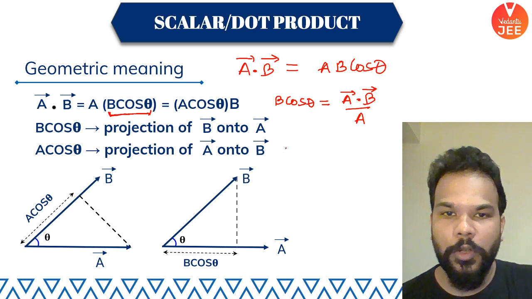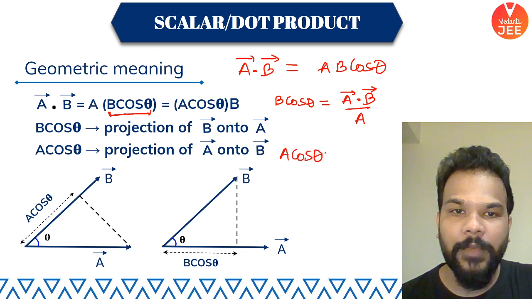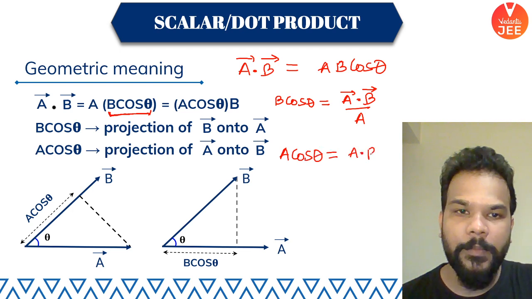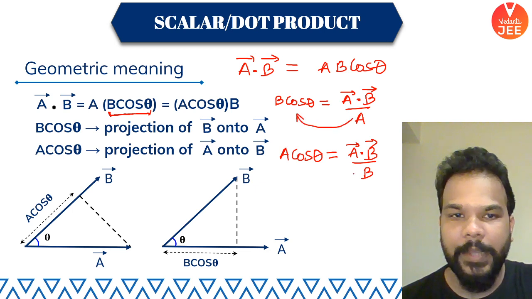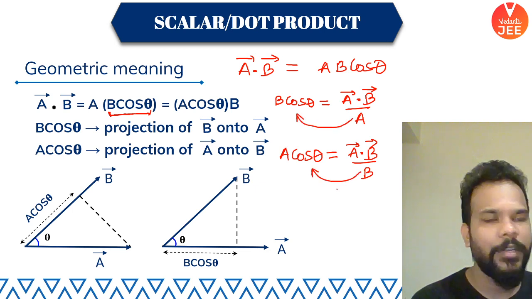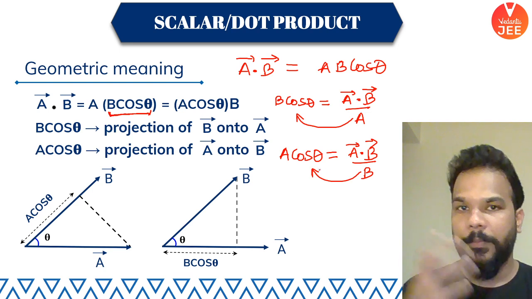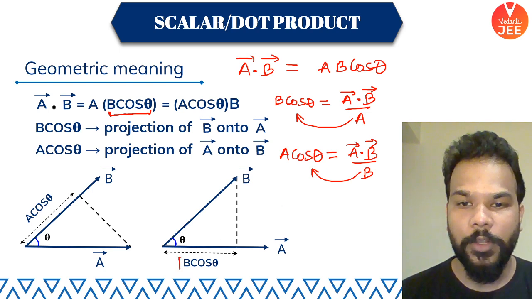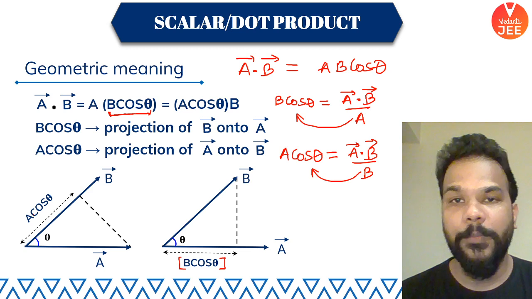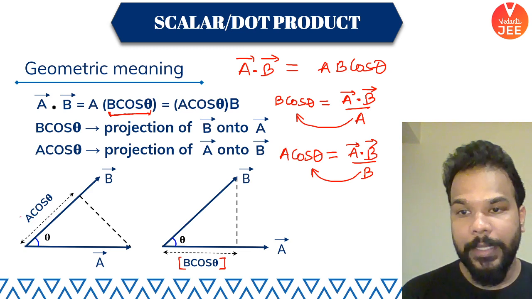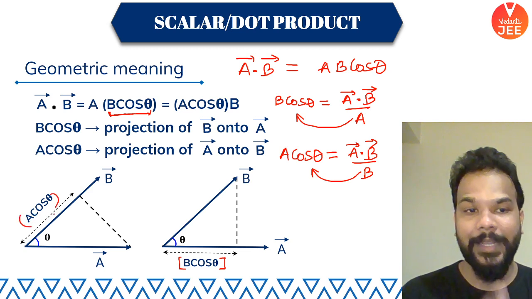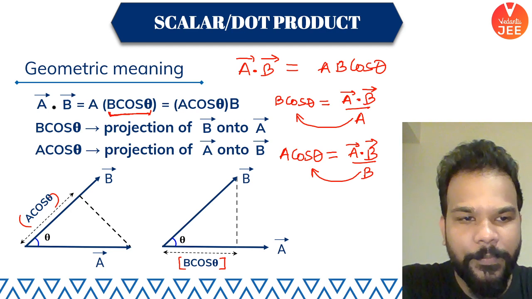Okay, so if you want to find out a cos theta, all you have to do is a dot b divided by vector b. You can try taking vector a here, taking vector b here, you haven't changed anything. Just be careful when you are looking at what you are finding. This is b cos theta, projection of vector b on a, and this is a cos theta, projection of vector a on b.